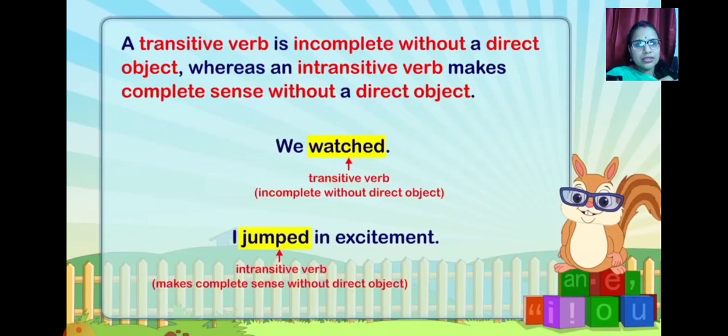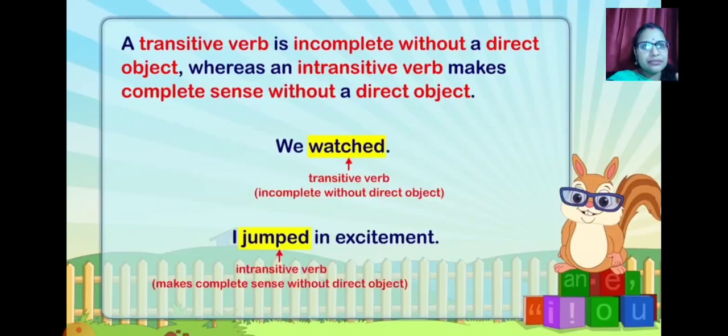We watched. Now what we watched, you don't have any idea. It's an incomplete sentence, and your transitive verb watched needs an object to give you more meaning. For example, we watched the movie. So the movie made this sentence complete. It means you need the movie over there to understand the meaning. So this is how watched becomes your transitive verb, as it's incomplete without a direct object.